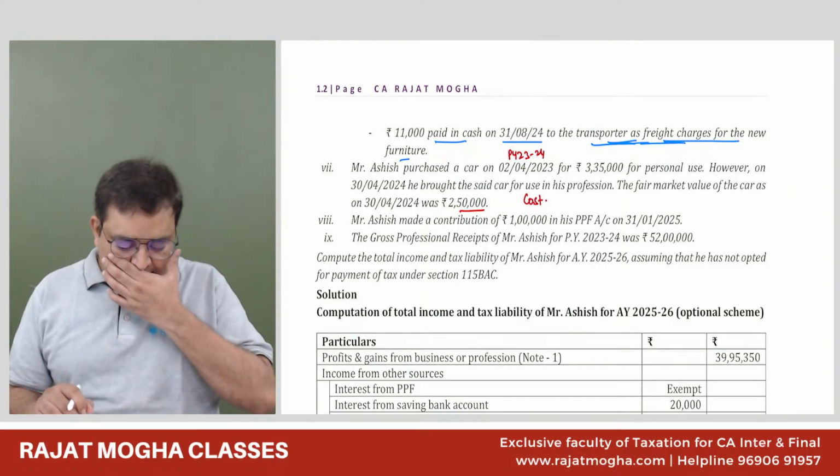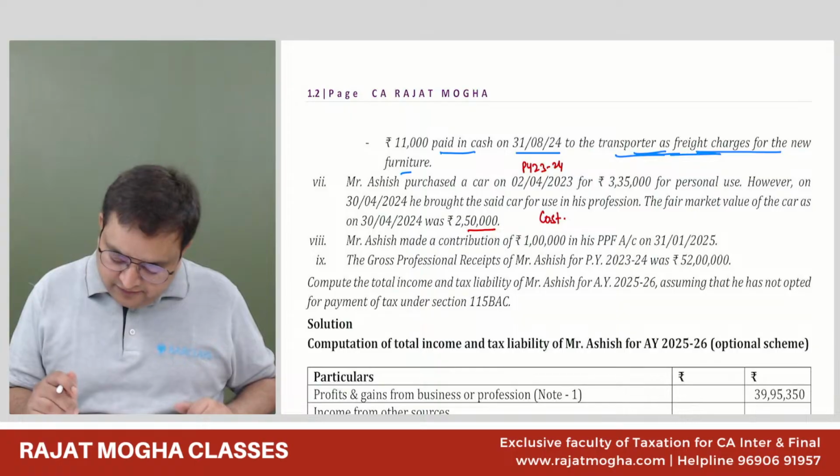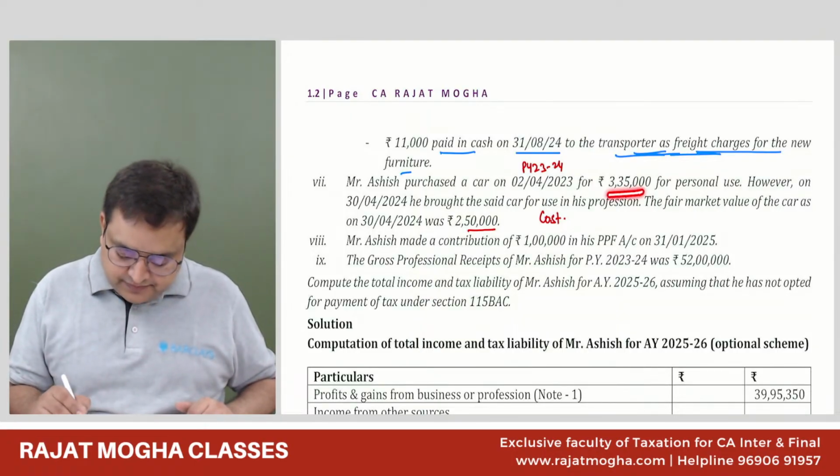3,50,000. 3,50,000. From 350, where are you getting it? Oh, 3,35,000. Okay, 335.